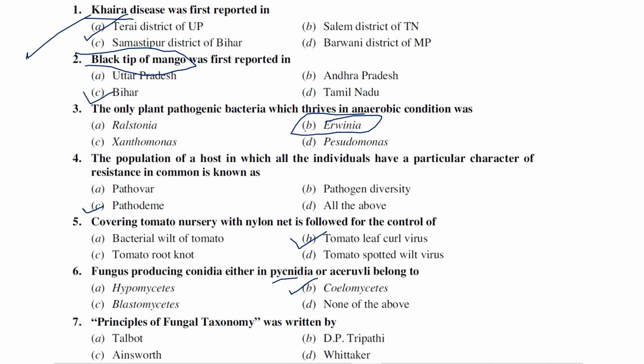Principles of Fungal Taxonomy was written by Talbot, D.P. Tripathi, Ainsworth or Whittaker. The five kingdom classification was given by Whittaker, whereas Ainsworth gave his fungal classification probably in 1973. This is also one of the most followed classifications nowadays. Coming to the question, Principles of Fungal Taxonomy was actually written by Talbot.